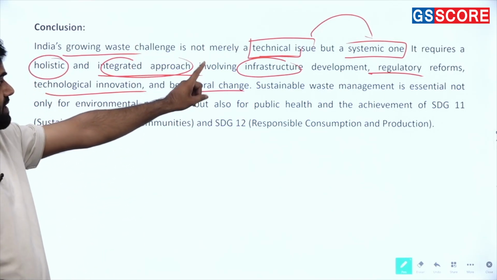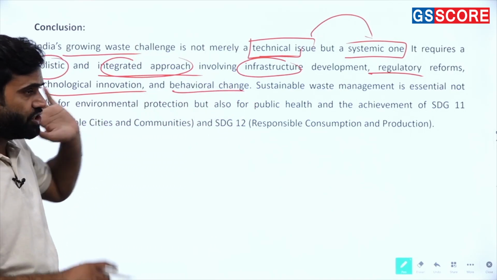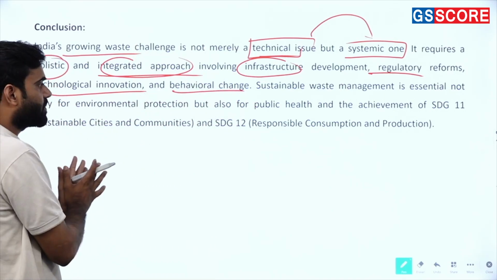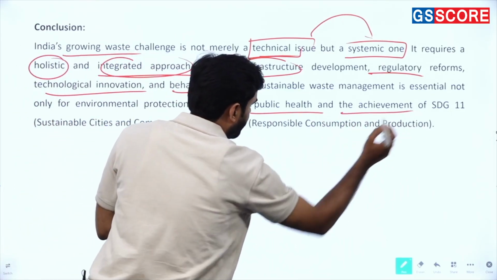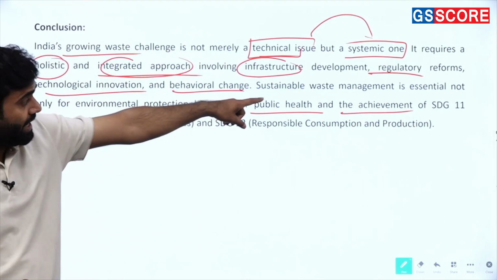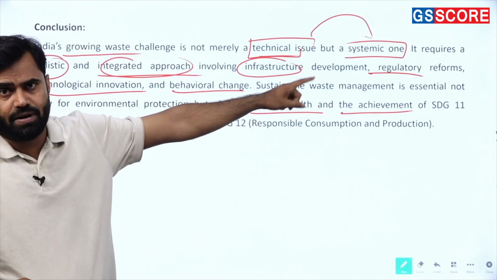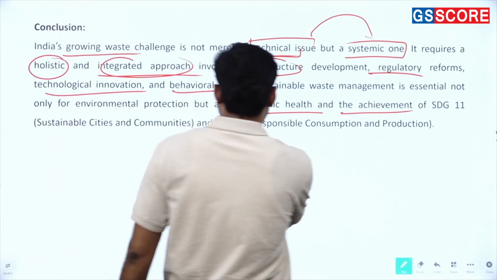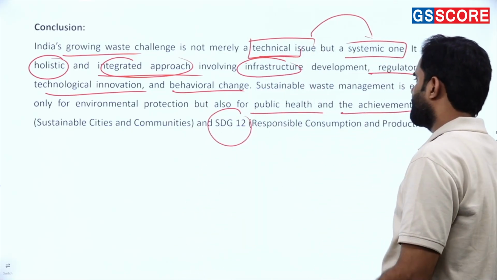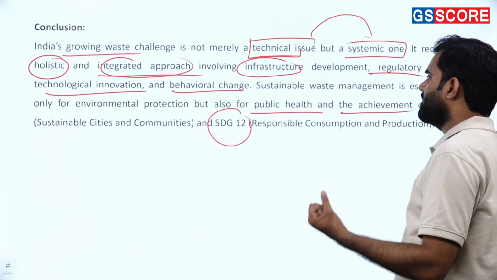In the third line, sustainable waste management is essential not only for environmental protection but also for public health and achievement of the Sustainable Development Goals. I discussed Sustainable Development Goal 11 in my conclusion, and Sustainable Development Goal 12, responsible consumption and production.